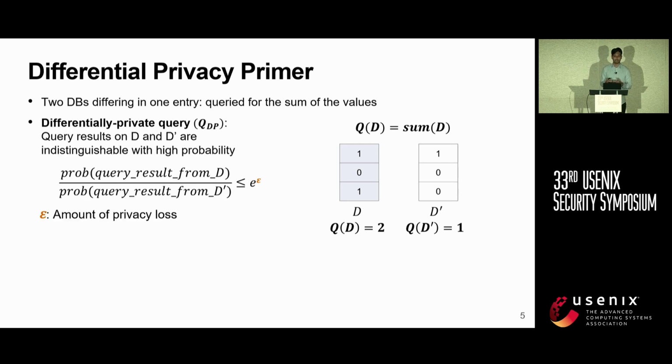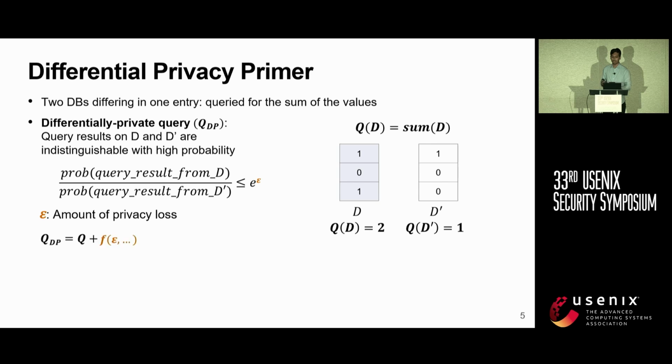To overcome this, one can make the query differentially private. A differentially private query bounds the ratio of the probability that the query result was from database D or D prime. The bound is set by e power epsilon, where epsilon is the amount of privacy loss the user is ready to sacrifice. There are other forms of differential privacy with additional parameters apart from the epsilon, but for simplicity in this presentation, I will not go into the details of that. In our paper, we actually use epsilon delta differential privacy.